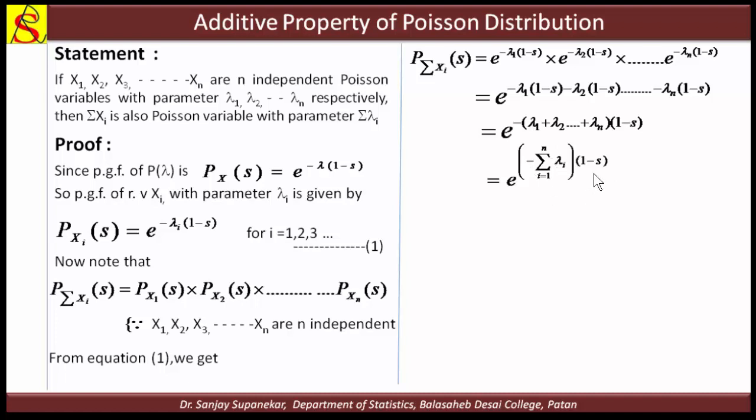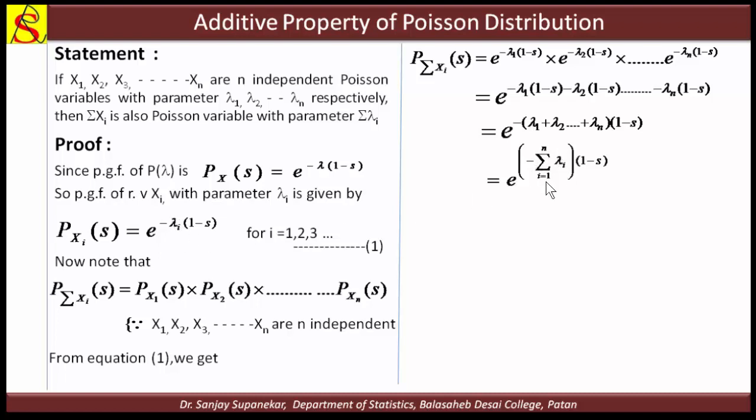Okay. Now we compare this PGF with the PGF given in equation 1. Both are the same: here it is 1 minus s, there also 1 minus s; e and the minus sign are again the same. The only change is that instead of lambda i, here we have the summation of lambda i.